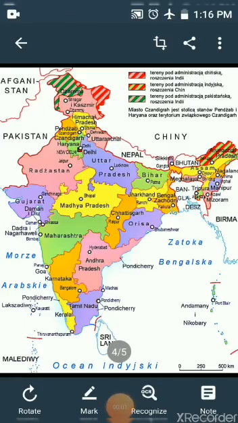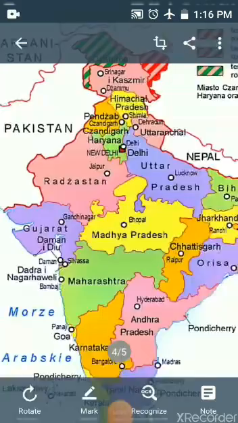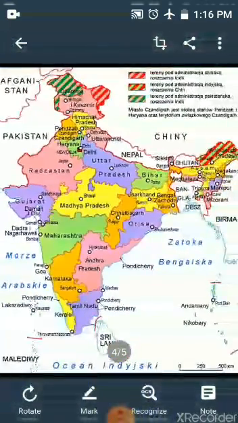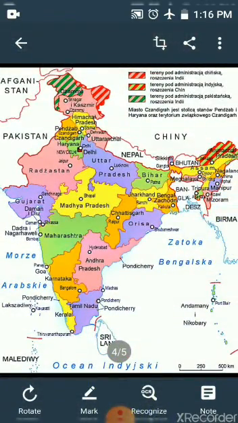Our neighboring countries are Pakistan and Afghanistan in the west, Nepal, China, Bhutan in the north, Bangladesh and Myanmar in the east, Sri Lanka and Maldives in the south, across the sea. These are our neighboring countries. You can see in this picture Pakistan and Afghanistan in the west, Nepal, China, Bhutan in the north, Bangladesh and Myanmar in the east, Sri Lanka and Maldives in the south, across the sea.